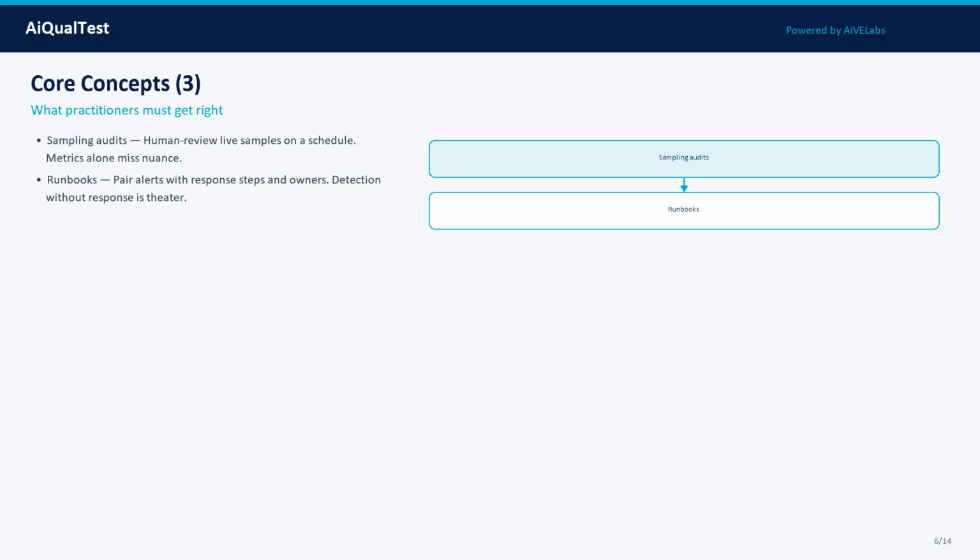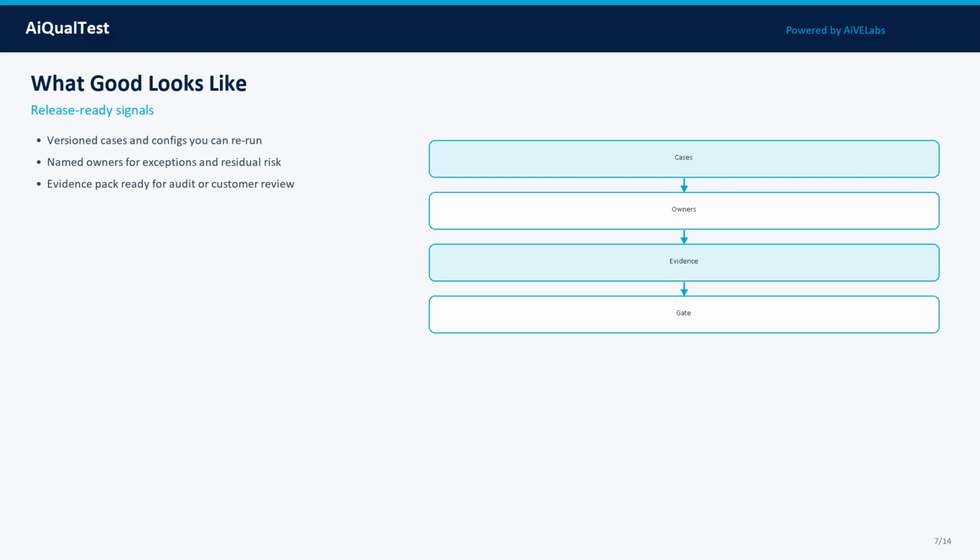Concept 5: Sampling audits. Human review live samples on a schedule. Metrics alone miss nuance. In practice, treat this as a measurable property, define what good looks like, attach evidence, and track it across model, prompt, data, and tooling changes.